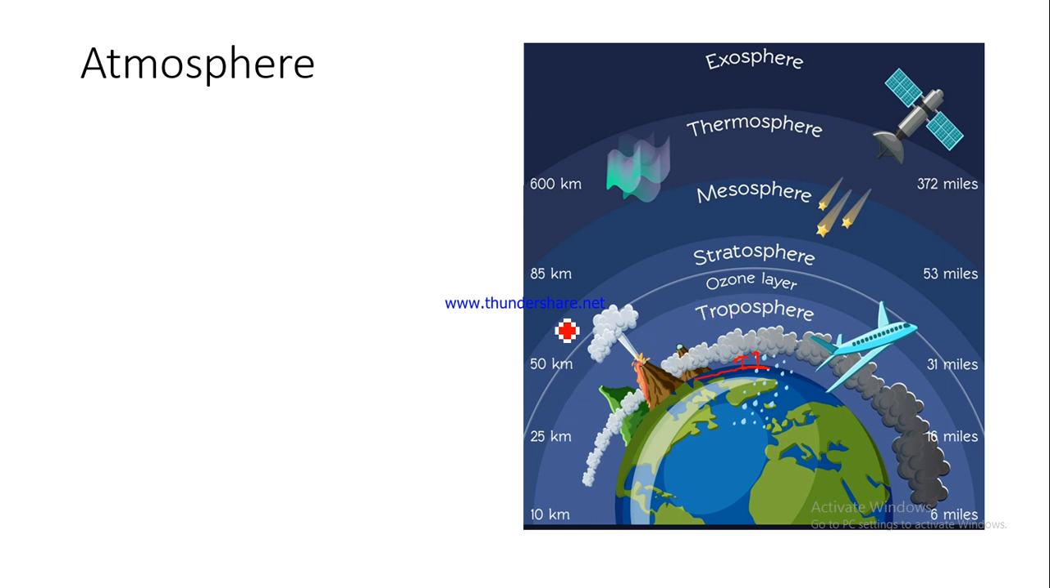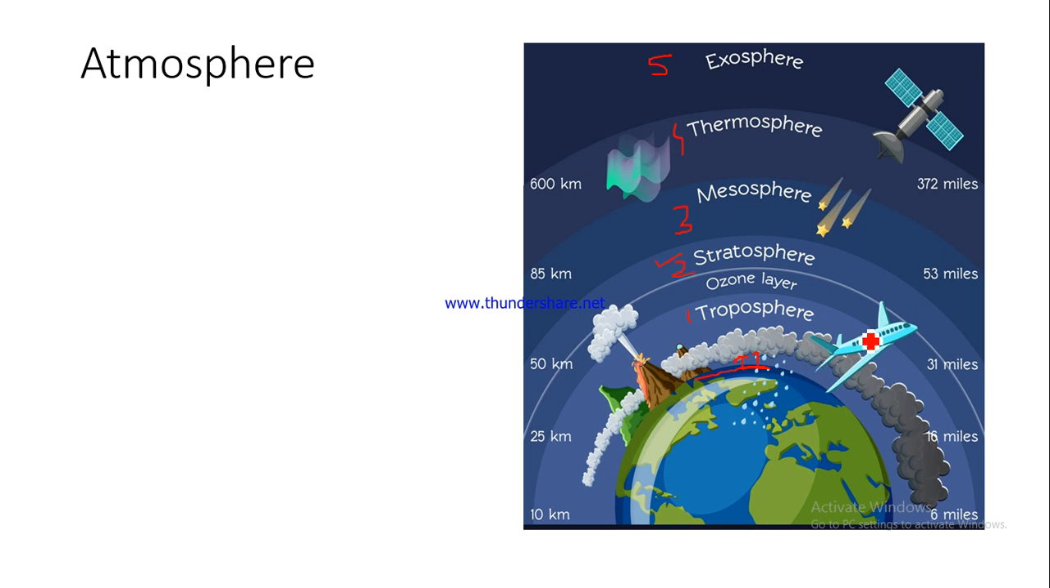From 10 kilometers to almost 50 kilometers, the second layer is called the stratosphere. Right, the first layer was the troposphere, the third layer is the mesosphere, from 50 to almost 80-85 kilometers, and from there to 600 kilometers is thermosphere, and from there it is called the outer atmosphere, exosphere. It starts at a height of 600 kilometers and goes beyond that.